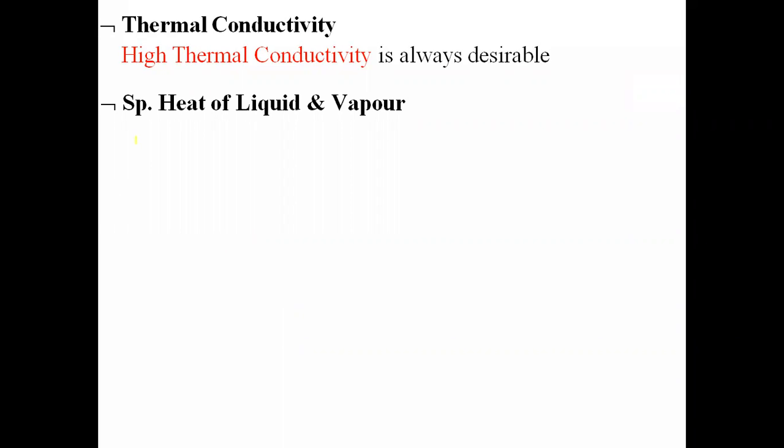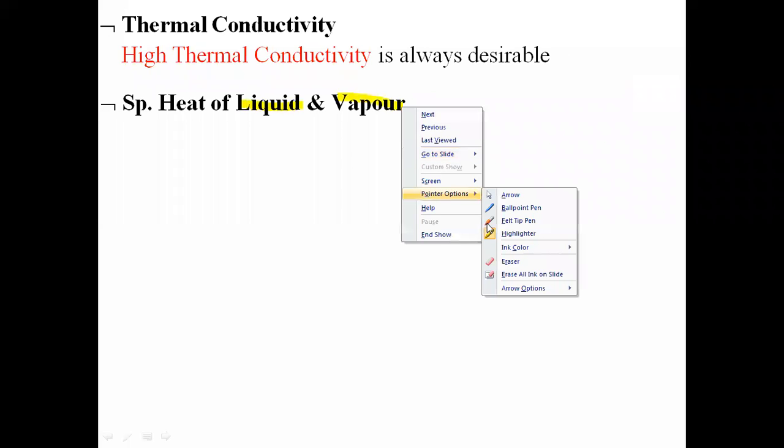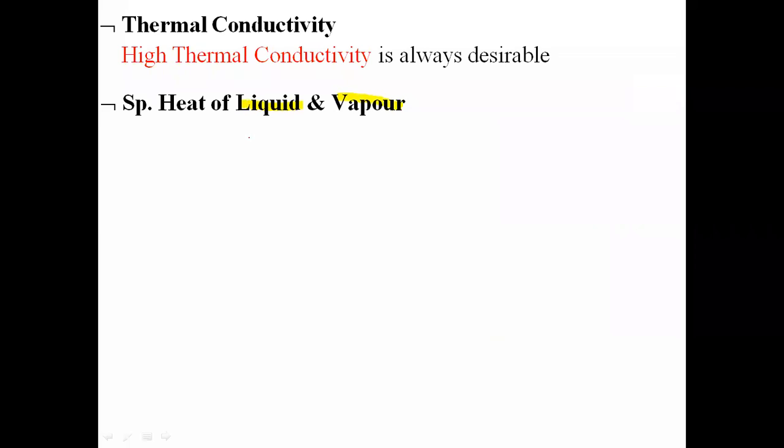The specific heat of liquid and of vapor affects the subcooling as well as the superheating of the refrigeration system, and that will have an effect on the COP of the system.